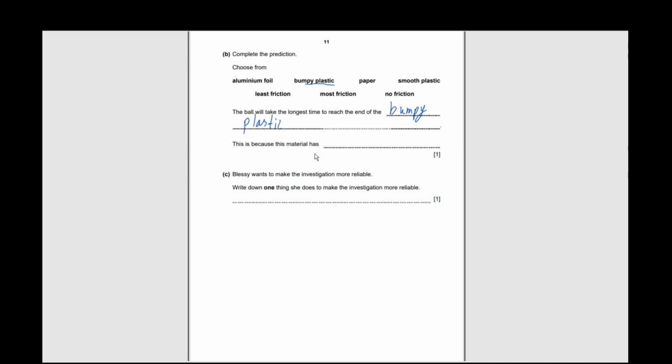This is because the material has most friction. Longest time means it has most friction. If there's a short time, then it will be least friction. So be careful of these words. You might get tricked. So I'd say just mark the words, so you won't make silly mistakes. It's because the material has most friction.